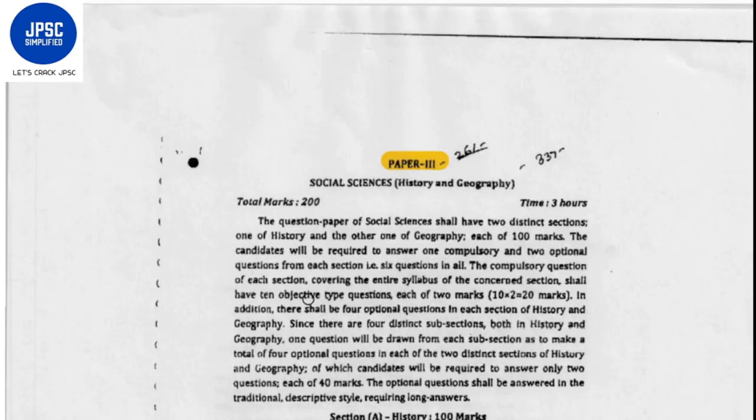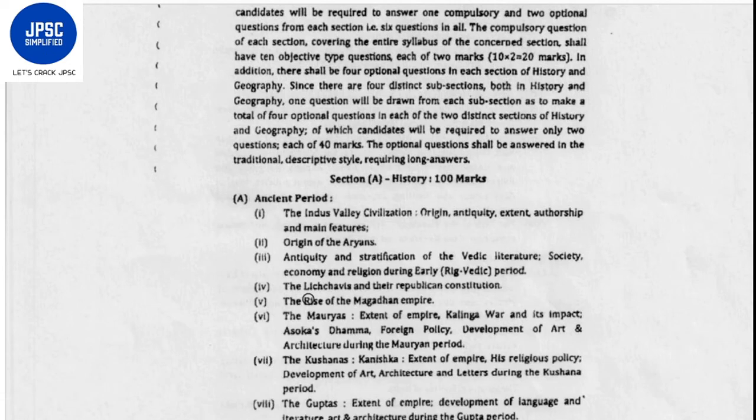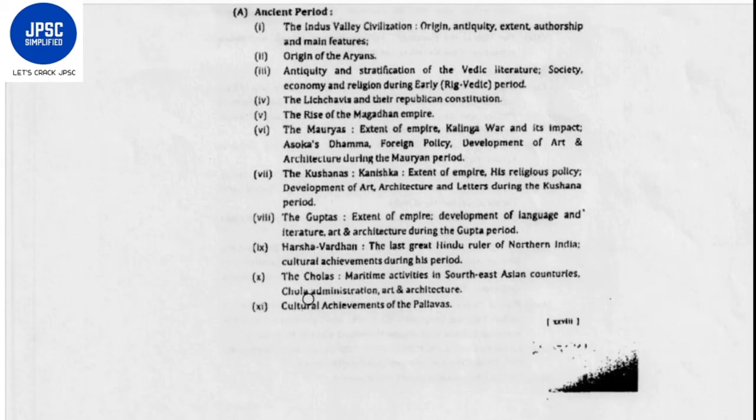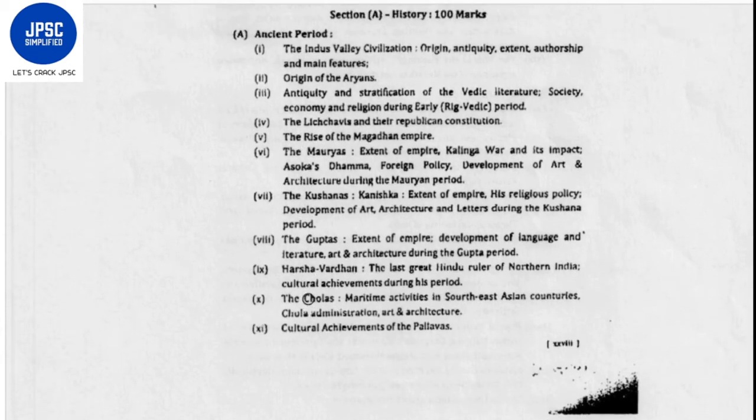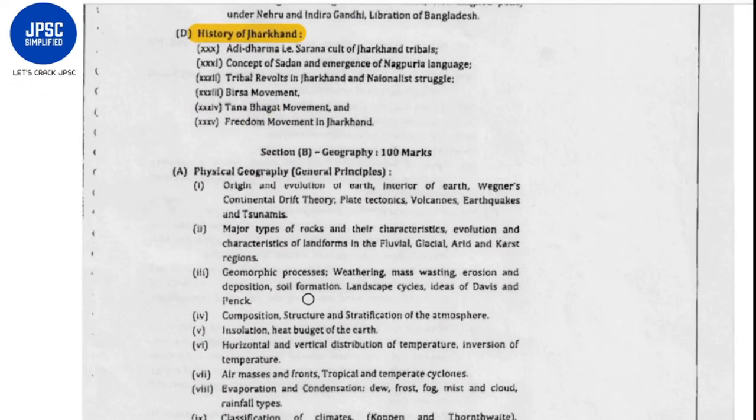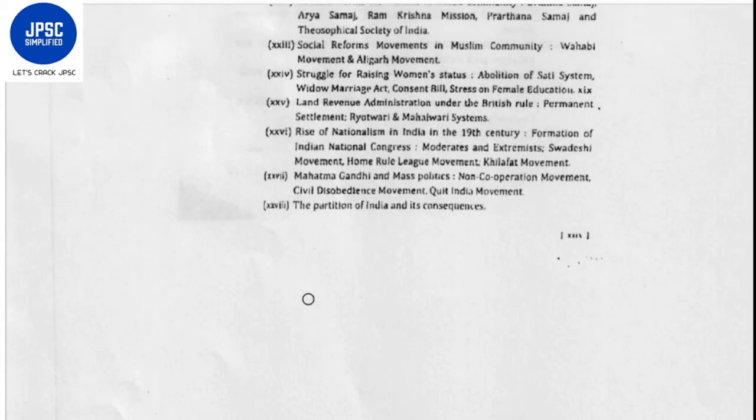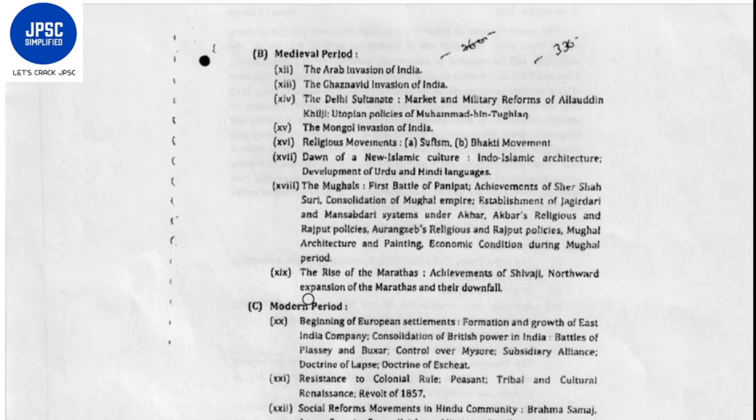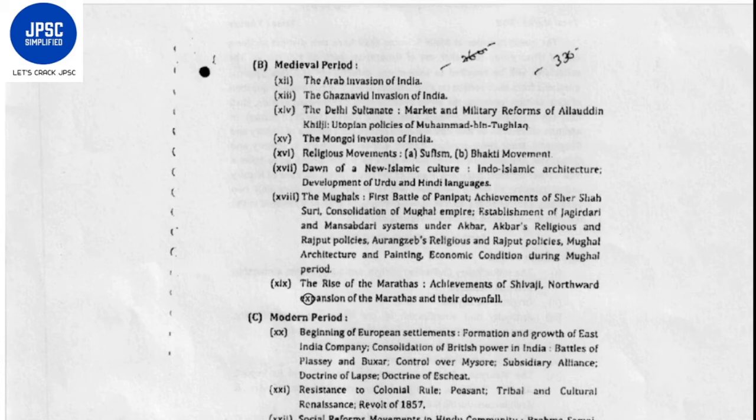In a similar manner you will be asked questions from the history section. You will have 10 objective type questions of 2 marks each, totaling 20 marks. There are four subsections: ancient history, medieval history, modern history, and history of Jharkhand. So you will be asked four questions, one from each section, and out of those you have to answer just two.